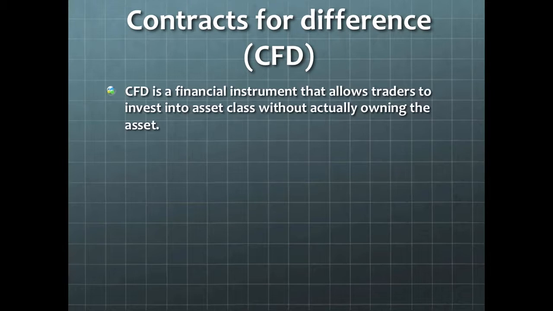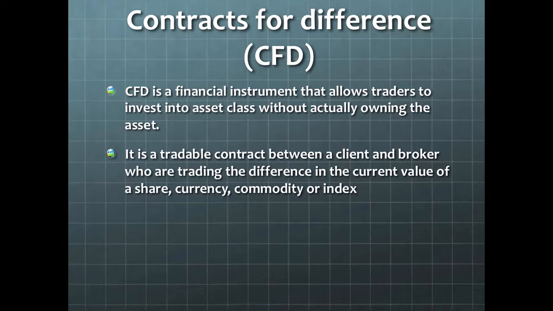Contracts for difference. CFD is a financial instrument that allows traders to invest in an asset class without actually owning the asset. It is a tradable contract between a client and a broker who are trading the difference in the current value of the share, currency, commodity, or index.